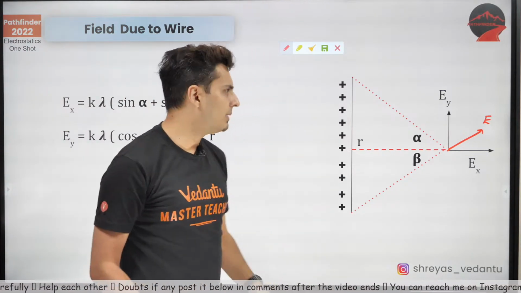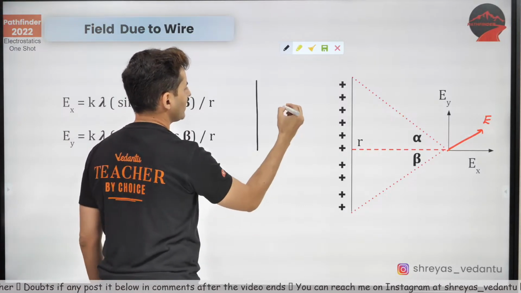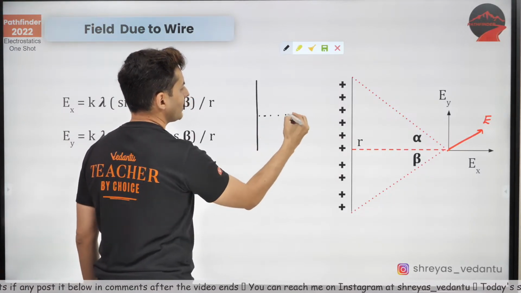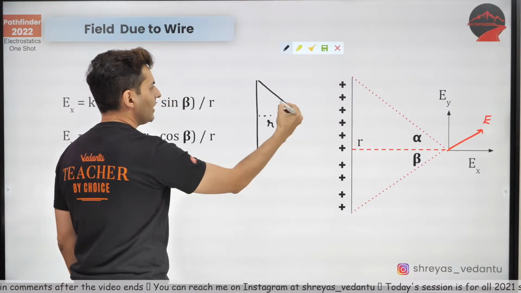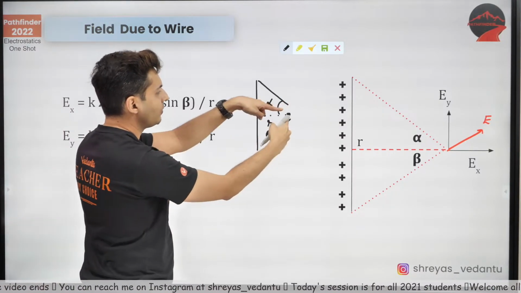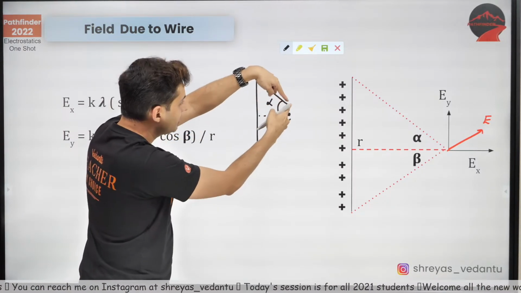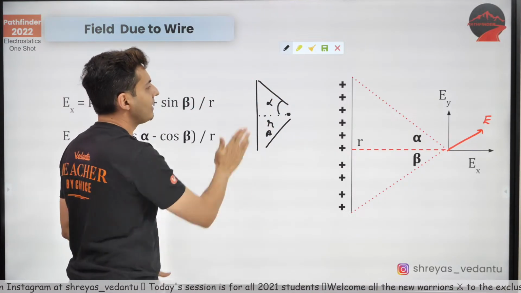Now what are this alpha and beta? I'll just give you an example. If you have a wire like this and you want to find the field here, this is r. First join the end points. The angles made over here are alpha and beta. So the point where you want to find the field, just join a line to the end points of the wire. That will give you alpha and beta.